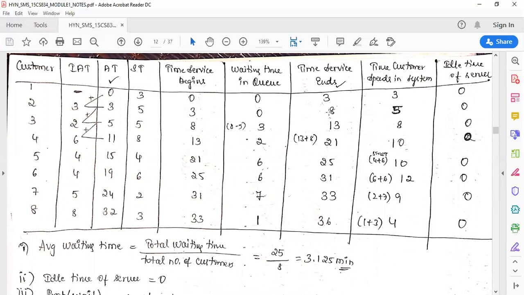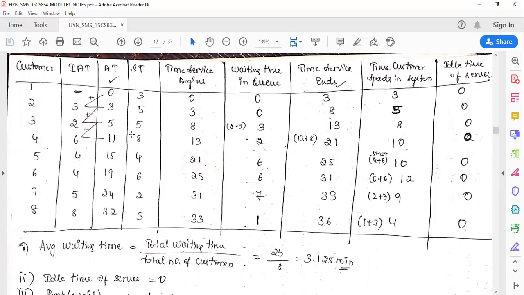Next, keep an eye on service end and arrival time. Here I have put tick marks, so you have to keep an eye on this. When is the service ending? Service is ending at 3. What is the arrival time? The arrival time is also 3. So he doesn't wait, and the waiting time will be 0. The service time is 5, so 3 plus 5 is 8. The total time the customer spends in the system is 5, and idle time is 0.